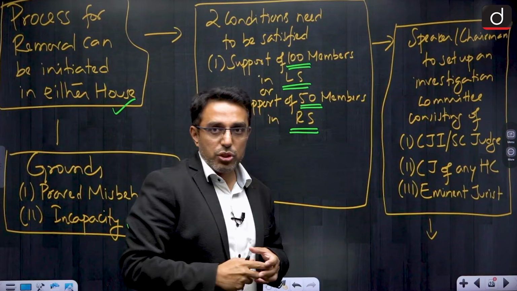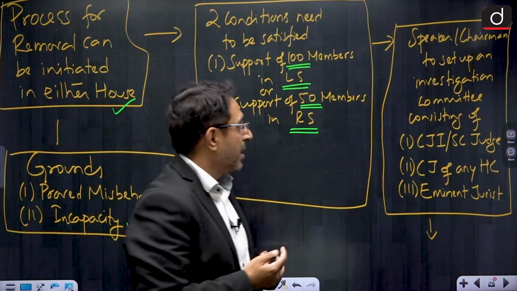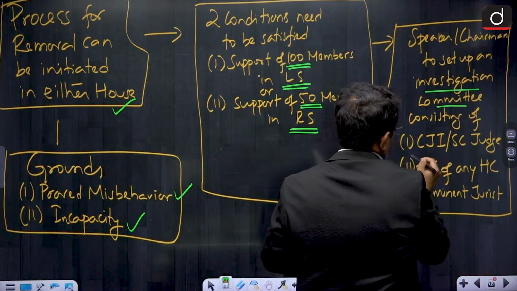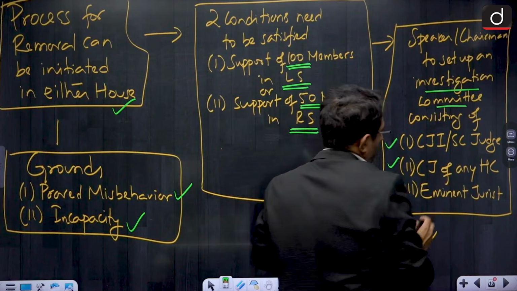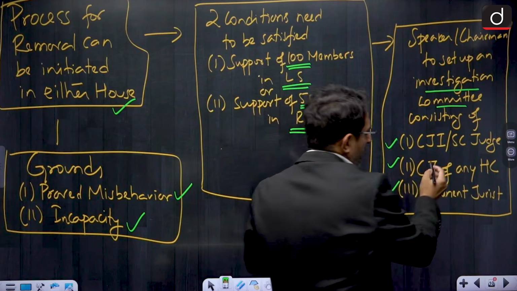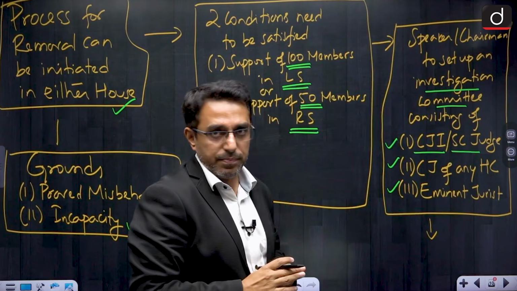Once the motion is admitted, the Speaker or Chairman, as the case may be, will set up an investigation committee consisting of 3 members. So, who are these 3 members? The first member will be the Chief Justice of India or a Supreme Court judge, right.